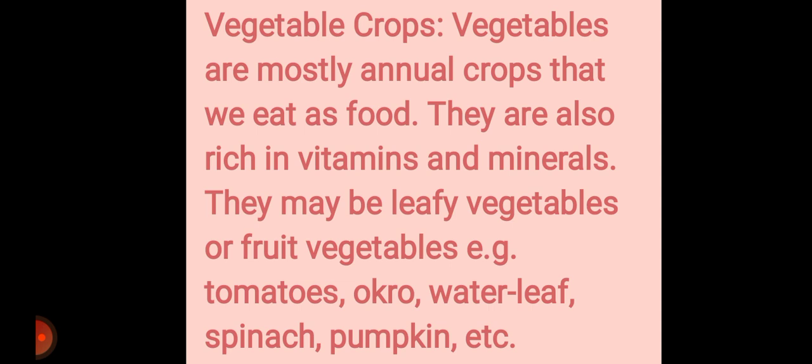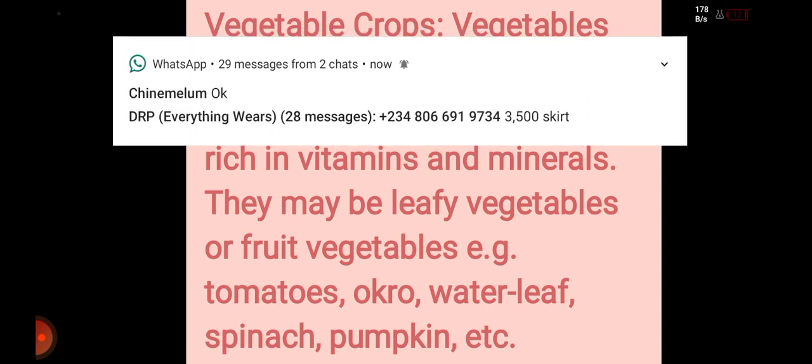All right. We have the vegetable crops. They are mostly annual crops. We were taught that annual crops are crops that grow, germinate, and die off in a year. They produce all they have to produce, their leaf, their fruits, everything, and die off within the space of 12 months. That means they complete their season in a space of 12 months. They are annual crops, yearly crops.